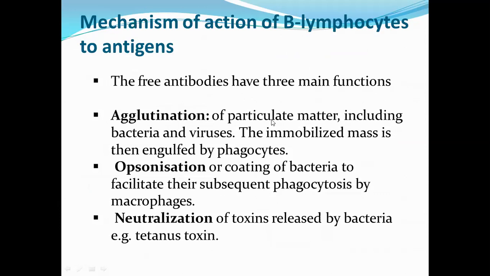Agglutination takes place of particulate matter including bacteria and viruses. The immobilized mass is then engulfed by phagocytes. Second is opsonization, or coating of bacteria to facilitate their subsequent phagocytosis by macrophages. And next is the neutralization of toxins released by bacteria, for example, tetanus toxin. So this is the mechanism of action of B lymphocytes to antigens.